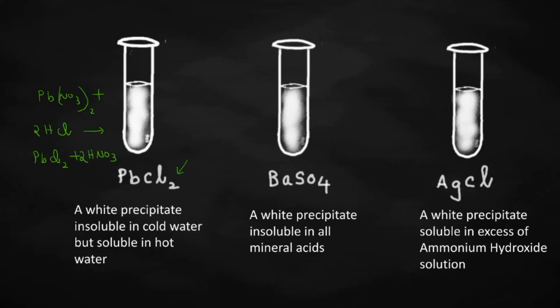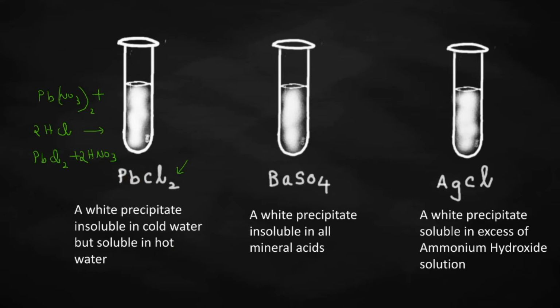Whenever you are getting lead chloride as a result of a chemical reaction, they will be asking you one question. What will be the observation of the reaction? So, how will you write the answer? A white precipitate that is insoluble in cold water but soluble in hot water. So if the reaction is carried out in aqueous medium, after getting the white precipitate, if you are heating the test tube, what will happen? This white precipitate dissolves. Agreed? So you should remember about lead chloride.